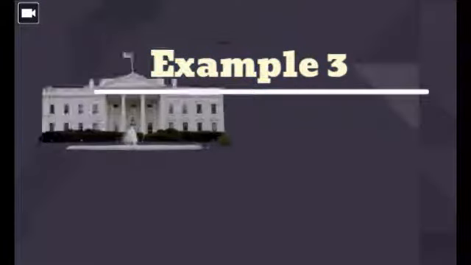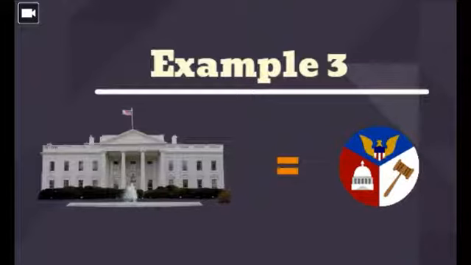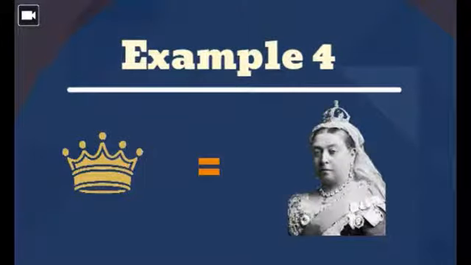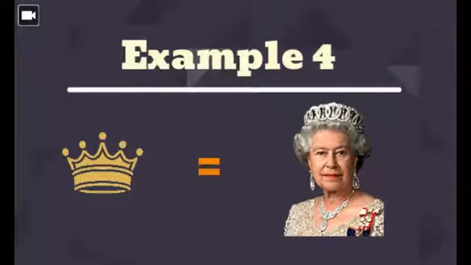The word White House is closely related to the United States government, the president, advisors, and important political affairs. Therefore, the White House represents the executive branch and the United States government. We usually use crown to describe monarchies, queens, and kings.